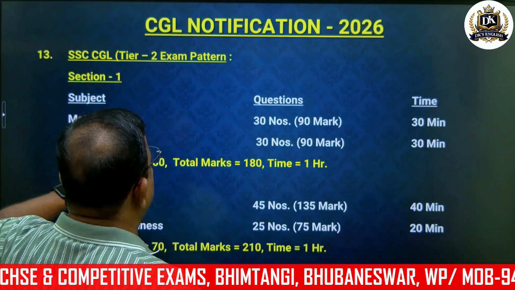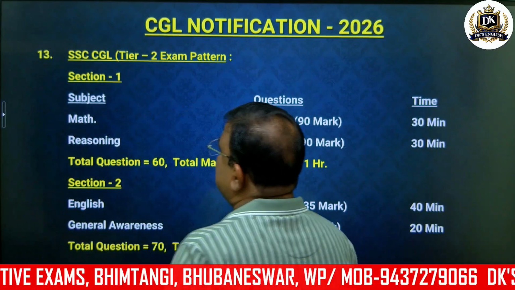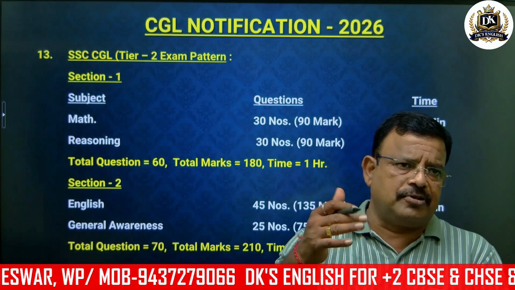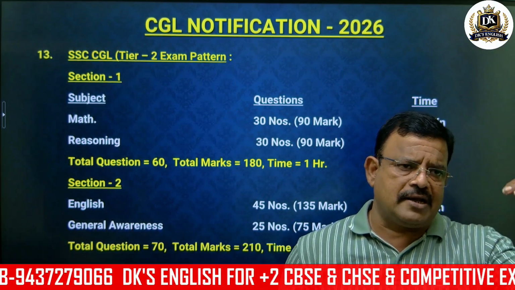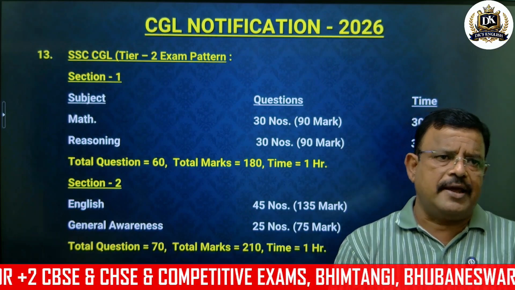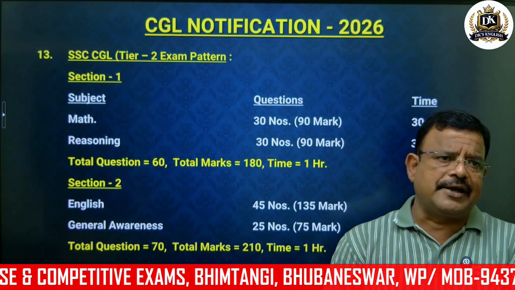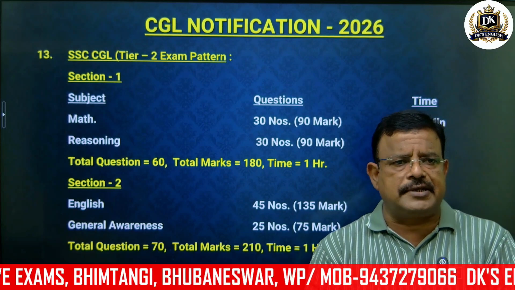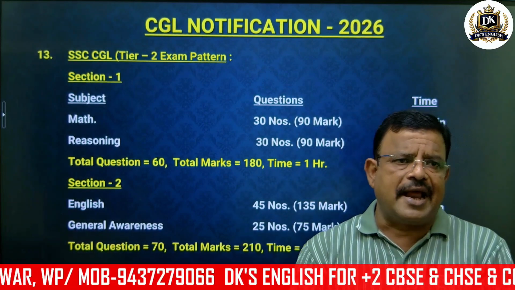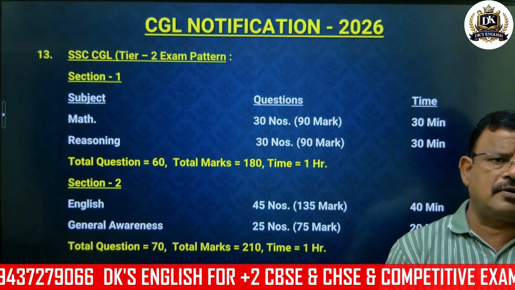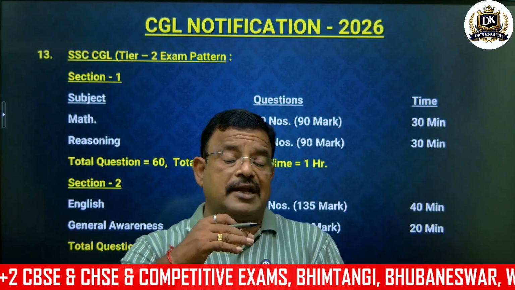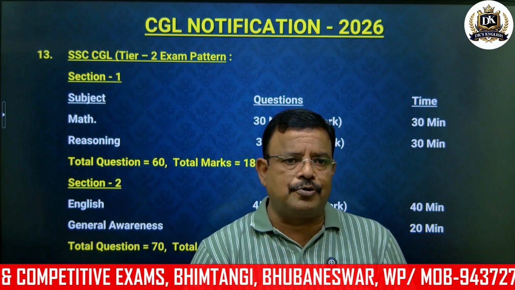I mean next one, you see, then the SSC CGL Tier 2 exam pattern. So the Tier 2 exam pattern is something different. Here there are section 1 and section 2. In section 1 first comes mathematics. Okay, 30 questions are there, and every question carries 3 marks, right? It means 90 marks and your time is 30 minutes. There you have to manage time separately, individually, for each subject.